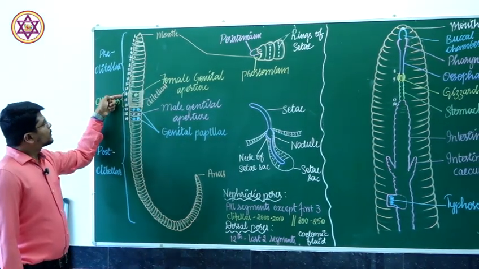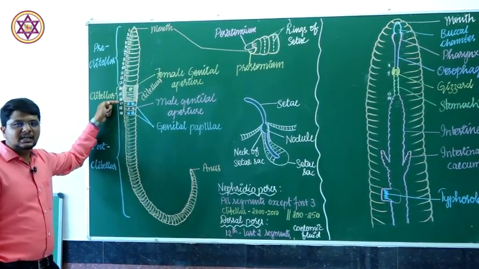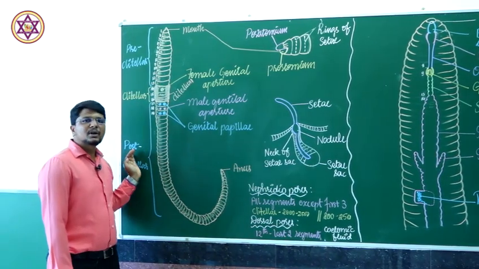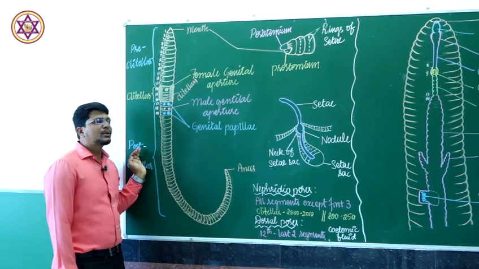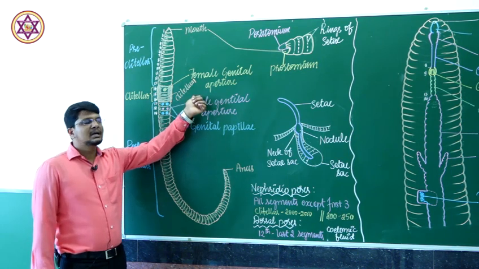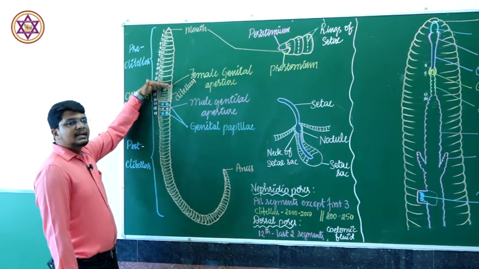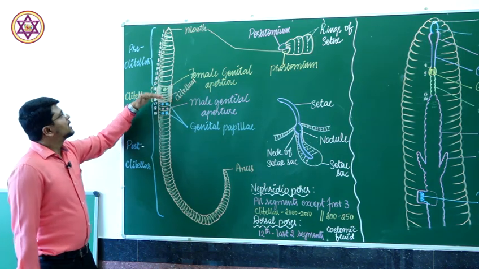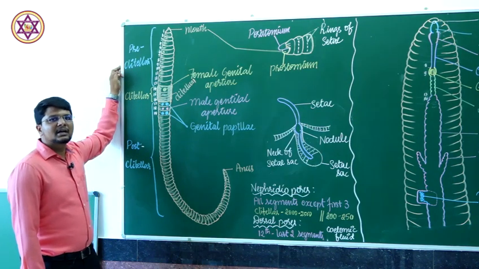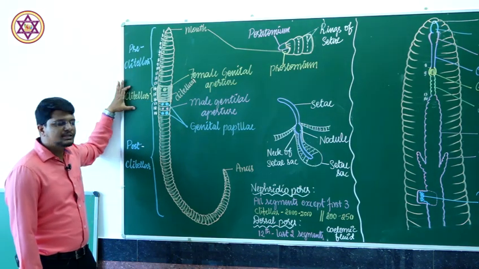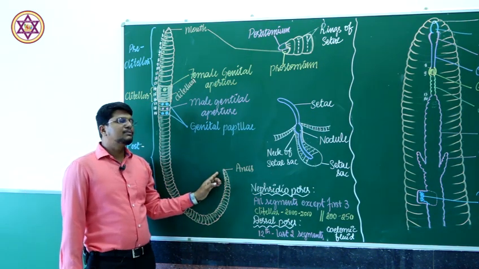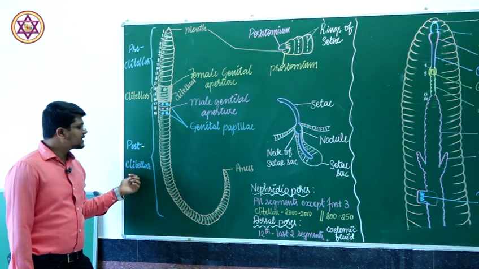At the 14th, 15th and 16th segments, the segments are covered by a muscular glandular structure known as clitellum. Due to the presence of this clitellum, the animal can be divided into three regions: before the clitellum, which is the preclitellar region, the clitellar region, and after the clitellum to the last segment of the animal, which is the postclitellar region.